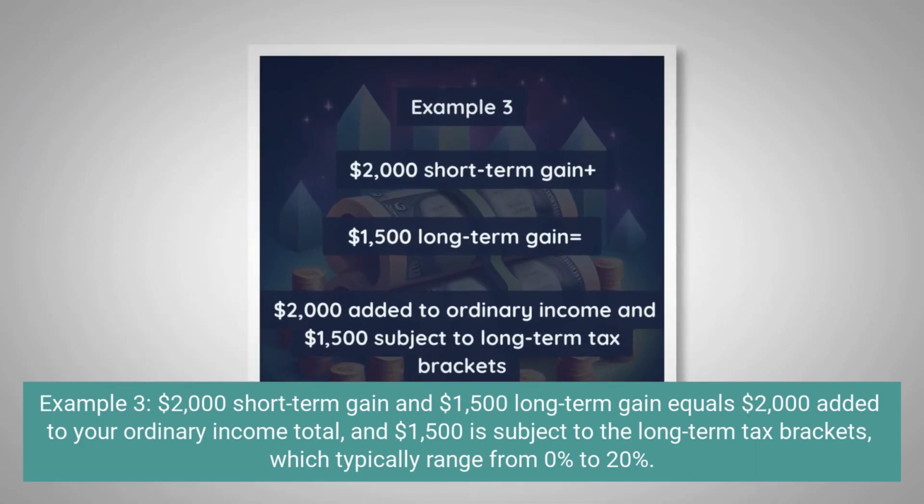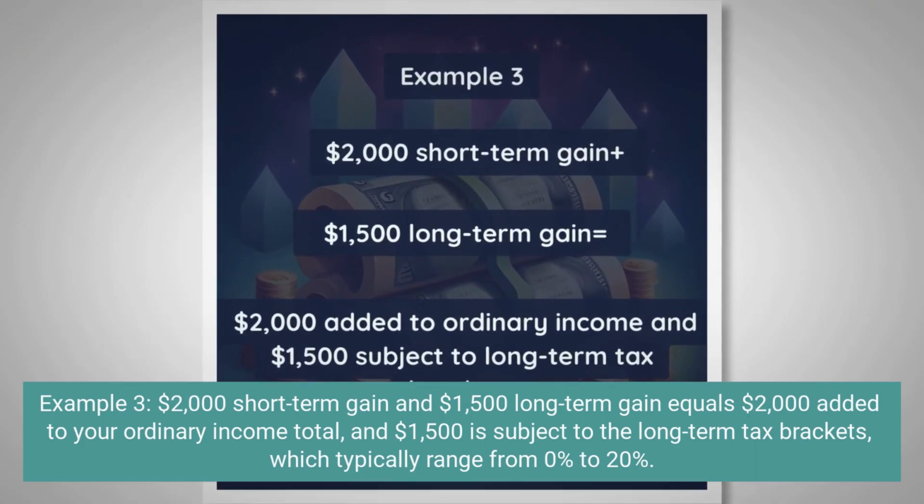Example 3. $2,000 short-term gain and $1,500 long-term gain equals $2,000 added to your ordinary income total, and $1,500 is subject to the long-term tax brackets, which typically range from 0% to 20%.